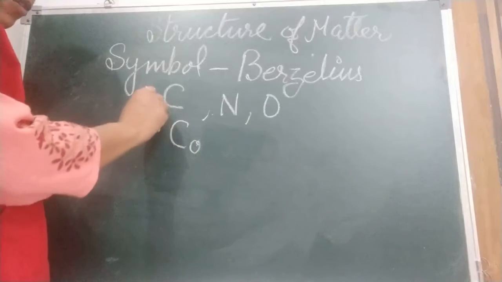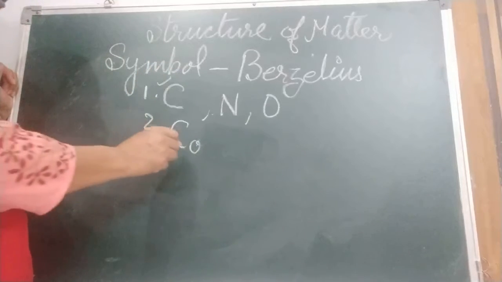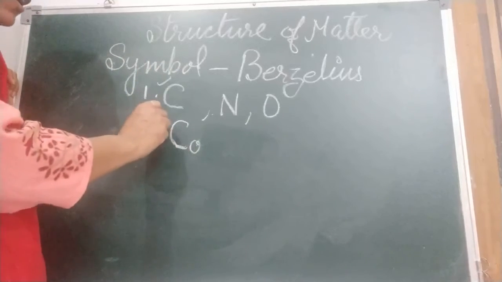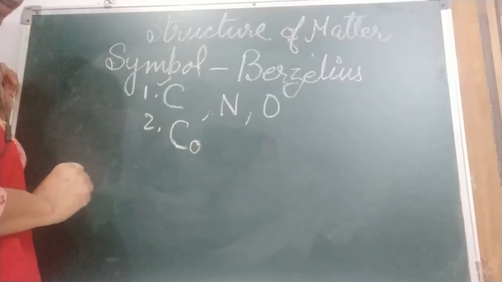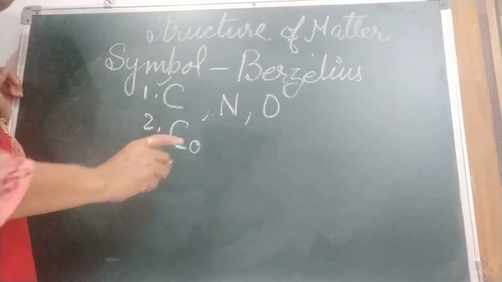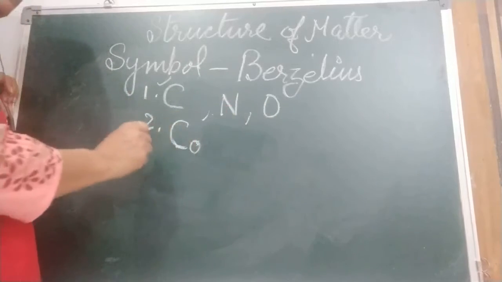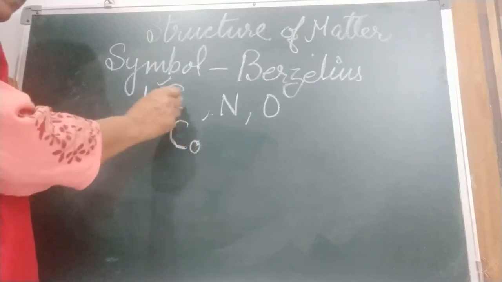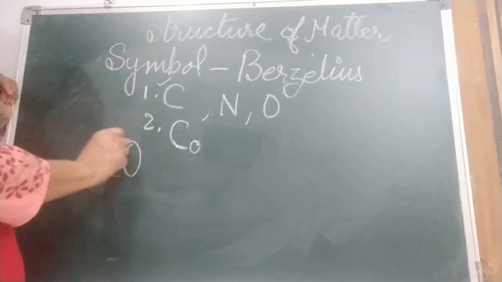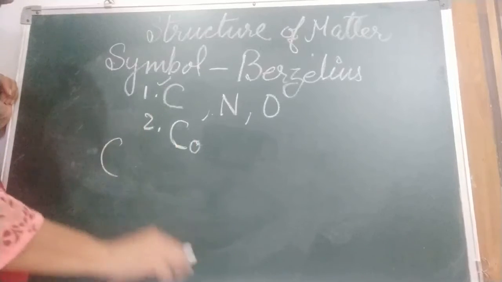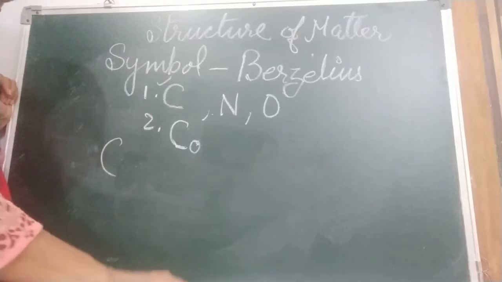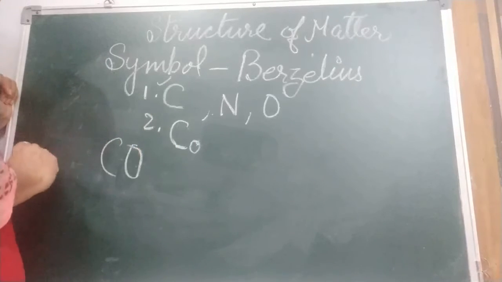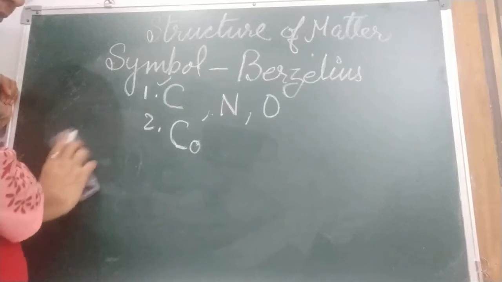Because C is given to carbon, to cobalt they have given capital C and the second letter in small. So always remember, you never make the O small, because it is C and O, carbon monoxide. If you have written it like this, people will think this is cobalt. So for carbon monoxide, write like this.